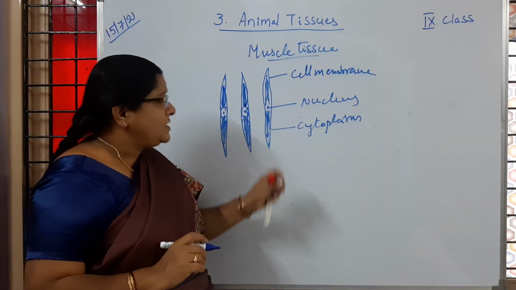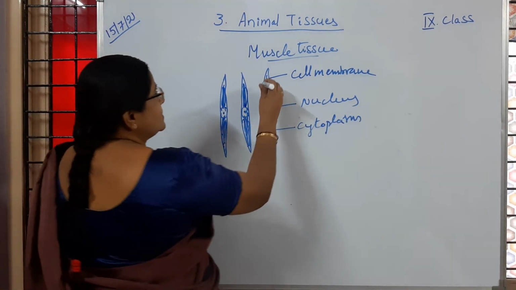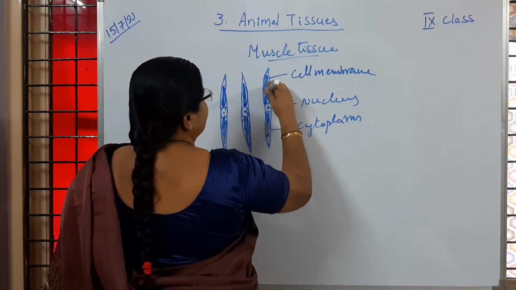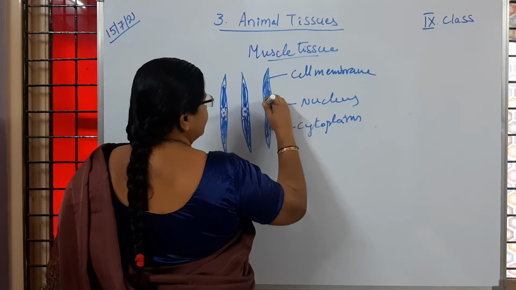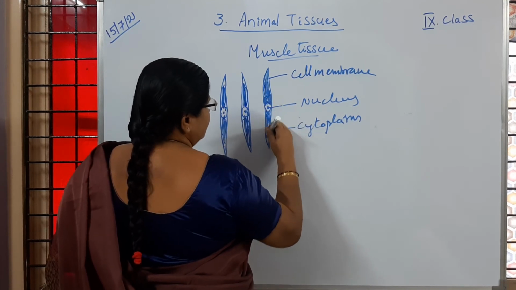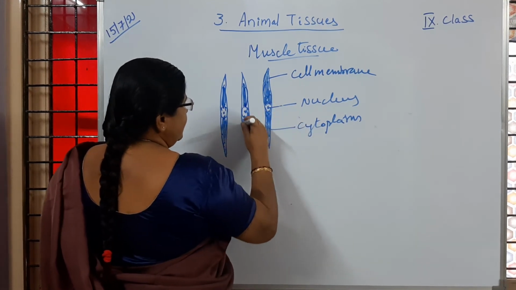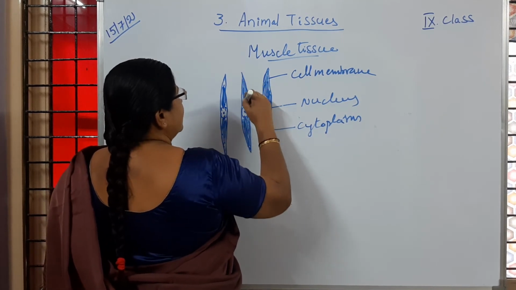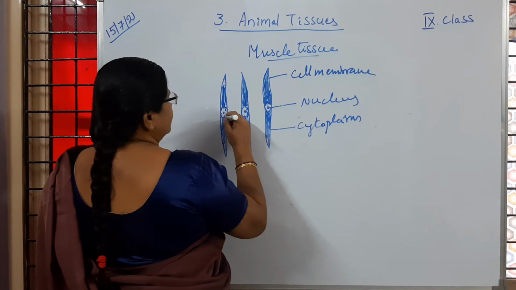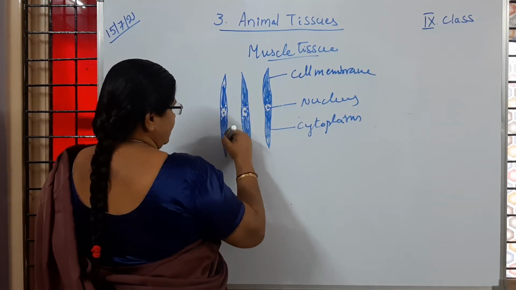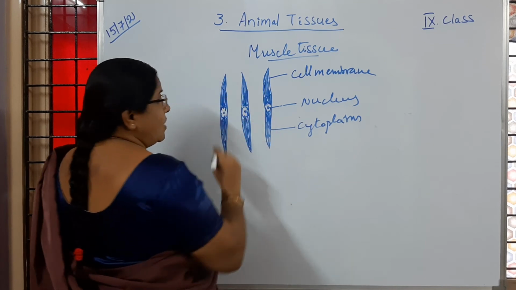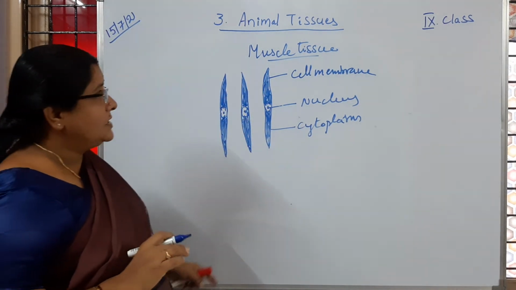So striations are not there in the cytoplasm, just dot-like structures, children. They will be present completely. That is the reason they are called non-striated muscle.